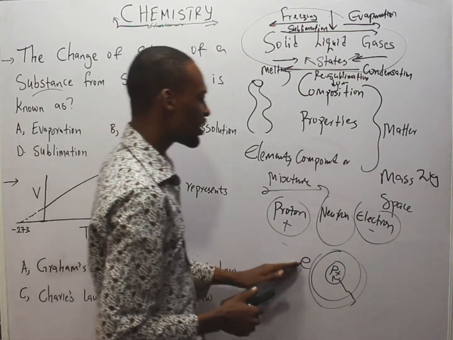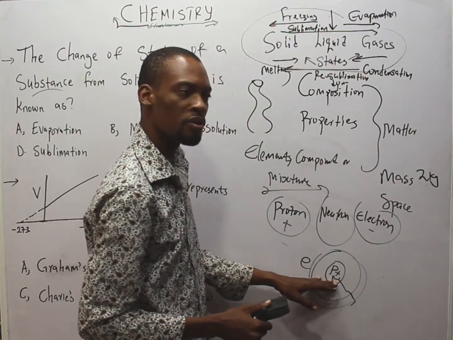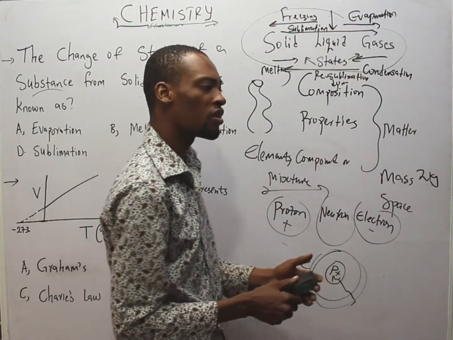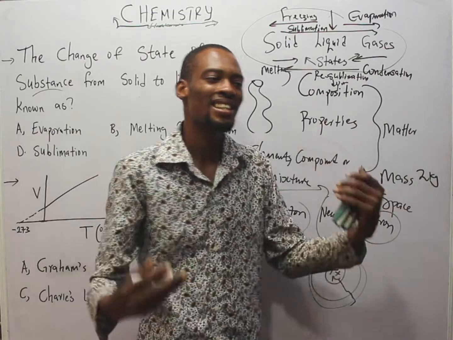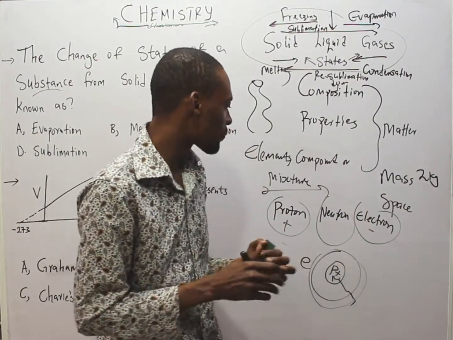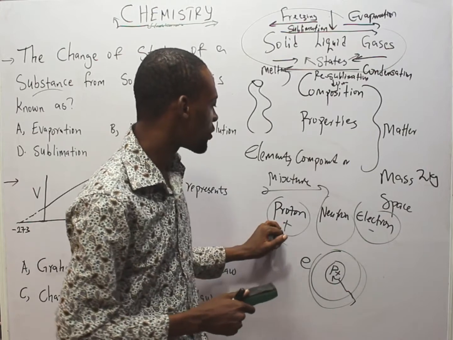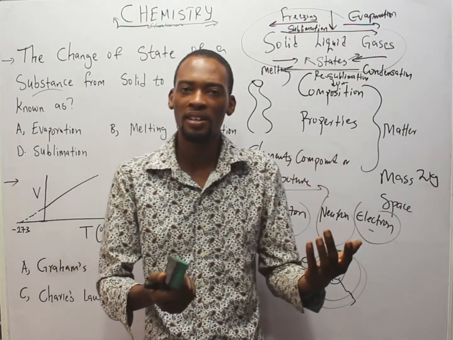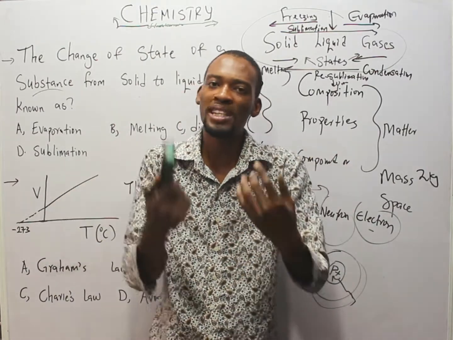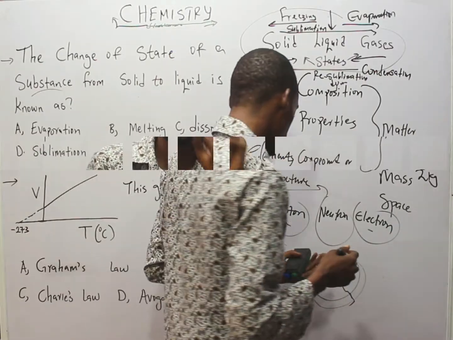The number of electrons is equal to the number of protons. The charge of an electron is equal to that of a proton, but opposite. This is why there is neutrality in the atom. The number of protons makes up the atomic number. Hydrogen has 1 proton, so the atomic number of hydrogen is 1.